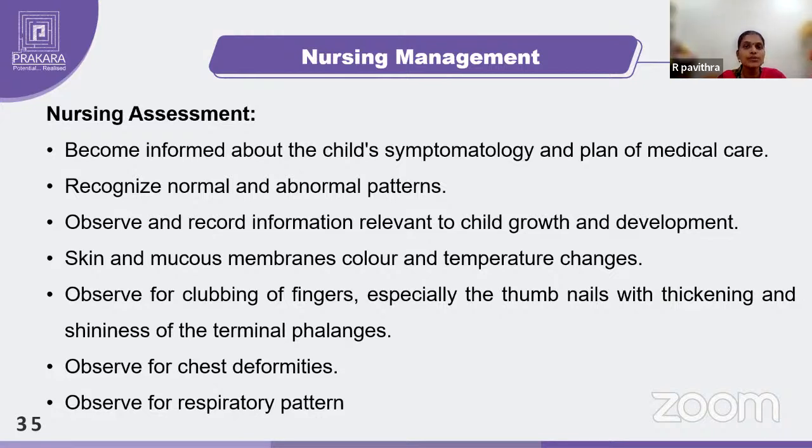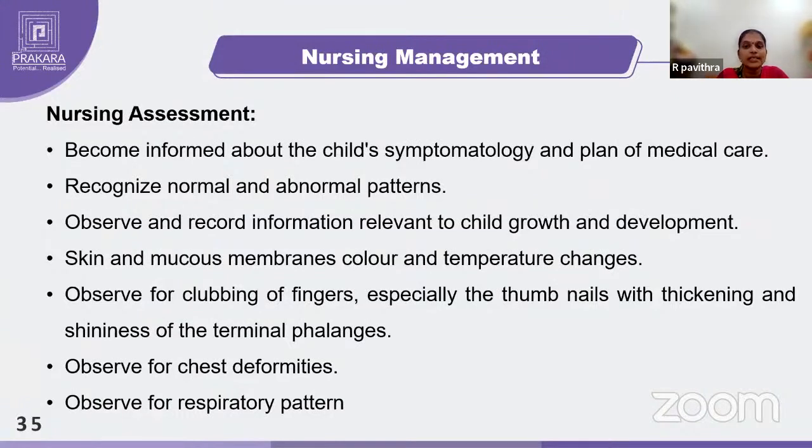In order to reduce parental anxiety and tension, it has to be informed earlier regarding the child. You have to assess the chest deformities, the respiratory pattern and any other complaints the child is having. Clubbing of nails or disturbance in breathing patterns, all the things must be noted.